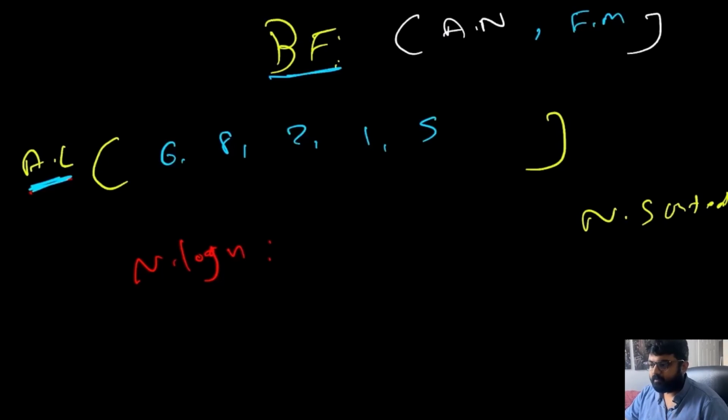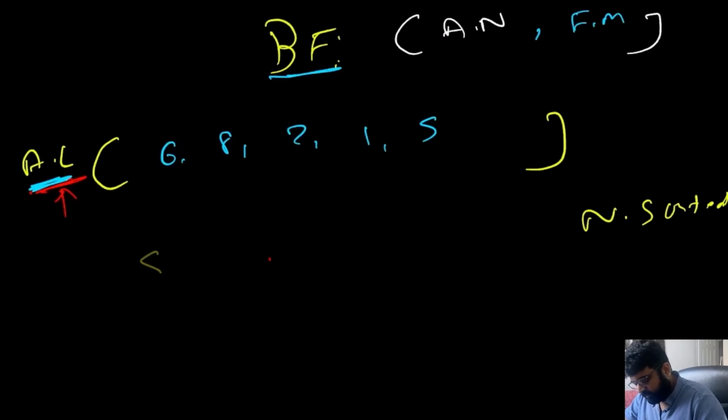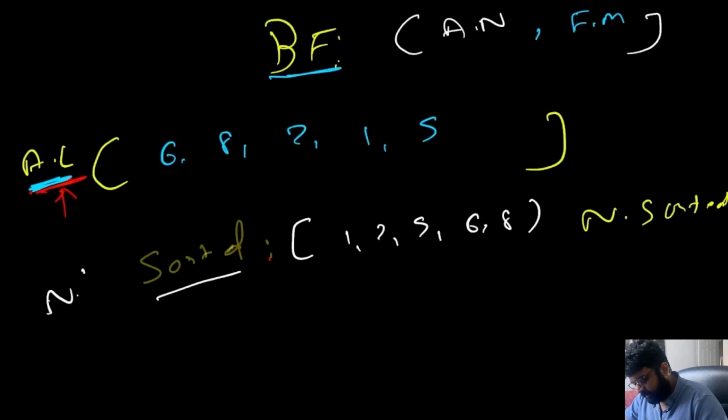But we are not even going to bother implementing quick sort or merge sort. What we are simply going to do is call the collections.sort method. If we call collections.sort in any programming language, it sorts the given array for us in n log n time. After that, we are going to have a sorted array, and it is going to look something like this: 1 2 5 6 8, and this sorted portion took us n log n time.